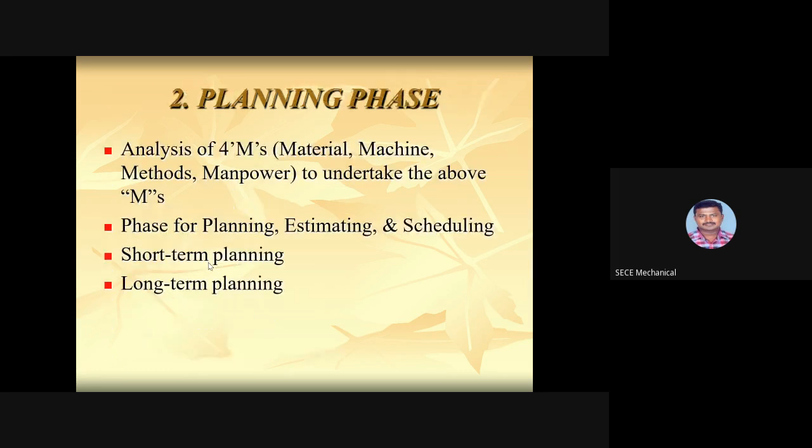Next is the planning phase. In the planning phase, the analysis of 4Ms, the material, machine, method, and manpower, is going to be undertaken.